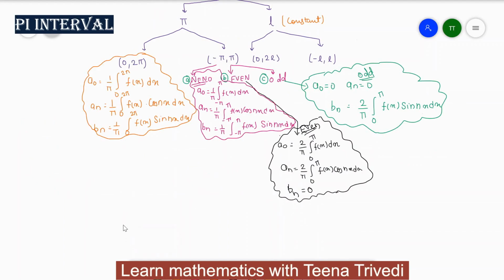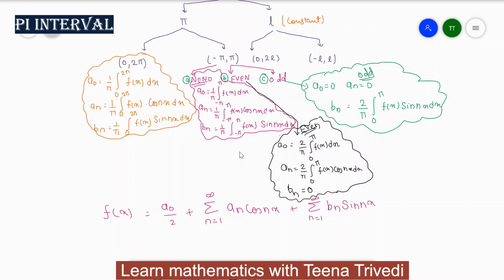And you can combine all the values of a0, an and bn in f of x, which is equal to a0 by 2 plus summation n equal to 1 to infinity an cos nx plus summation n equal to 1 to infinity bn sin nx. So you have to put the values of a0, an and bn according to the limit. You put these values in this formula and you will get the new series that is called the Fourier series, and you can convert our function f of x into a Fourier series.